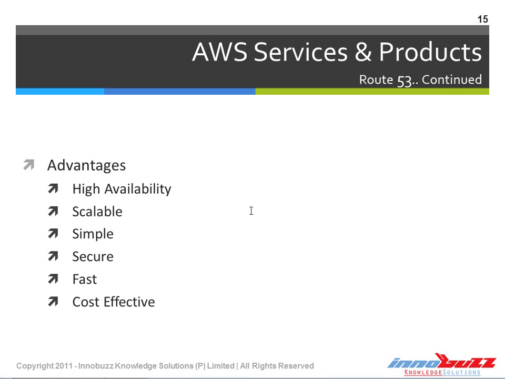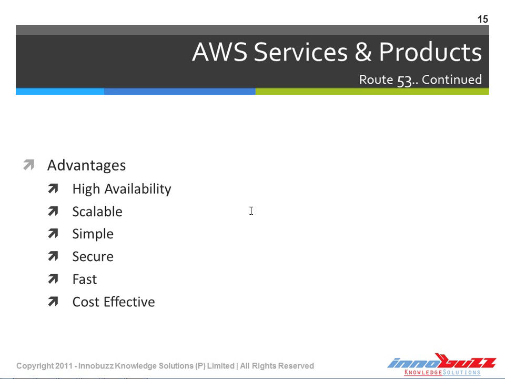Since it communicates with the global DNS servers, it is based on a global anycast network of DNS servers around the world. It gives a low query latency for the end user and low update latency for the DNS records, which results in faster, improved performance of our website, in other words, domain name.